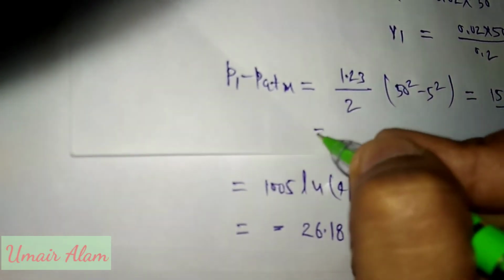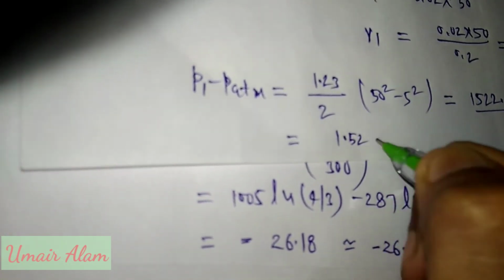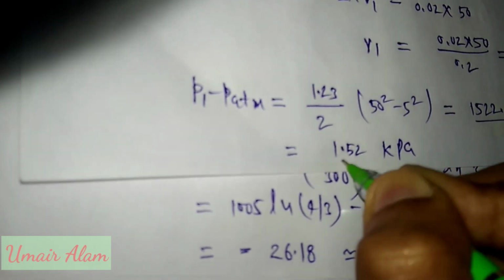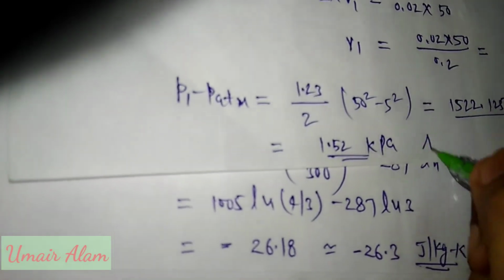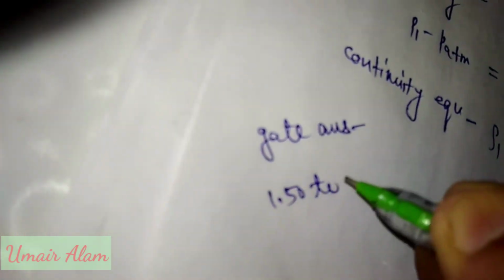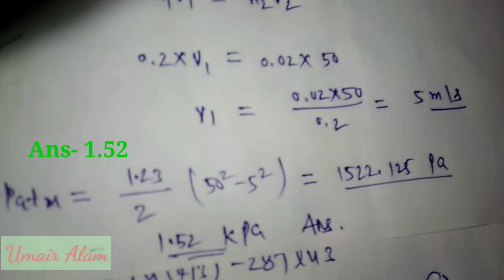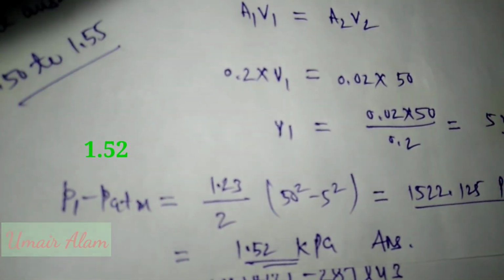So in kilopascal this value will be 1.52 kilopascal. This is our answer. If we look at the GATE answer key, the answer to this question is given as 1.50 to 1.55. So our answer is the correct answer. Thank you very much.